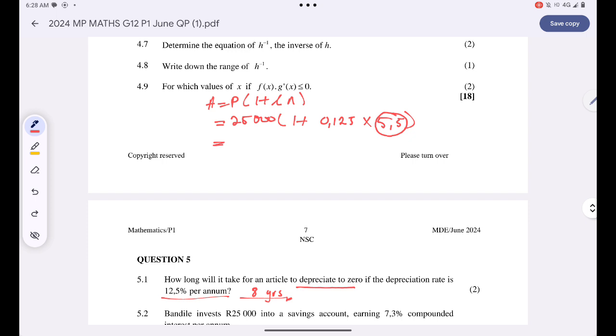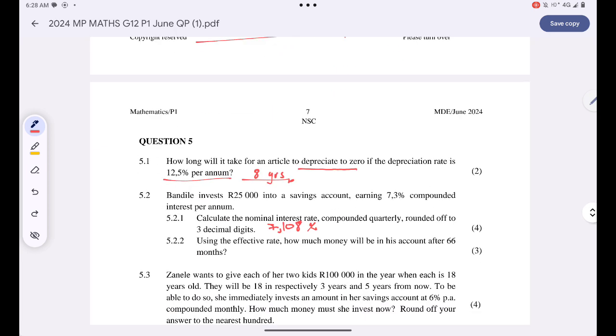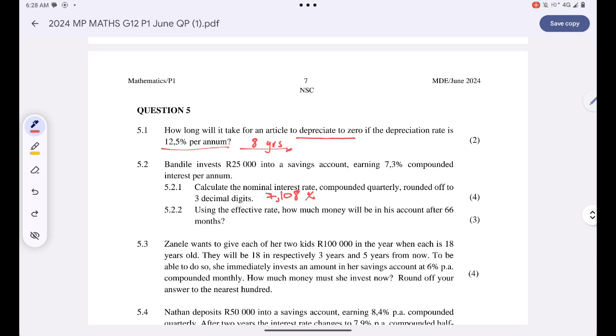25,000 times (1 plus 0.125 times 5.5). The final answer will just be 42,187 rands 50 cents. The amount of money that will be there after 66 months is basically 42,187 rand 50 cents.